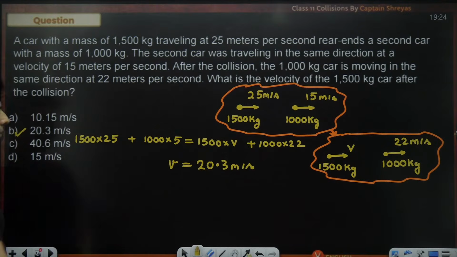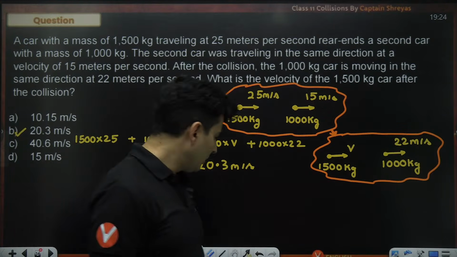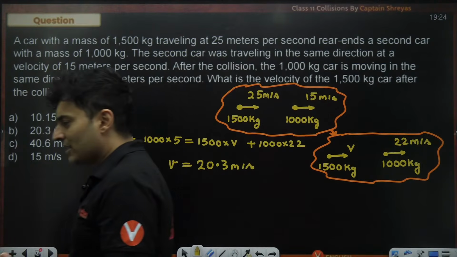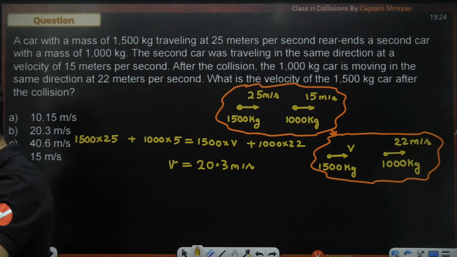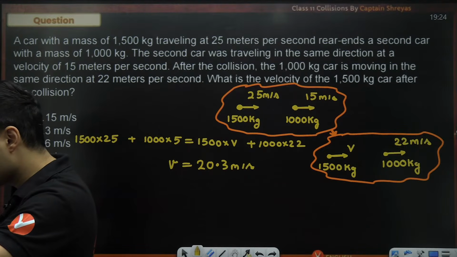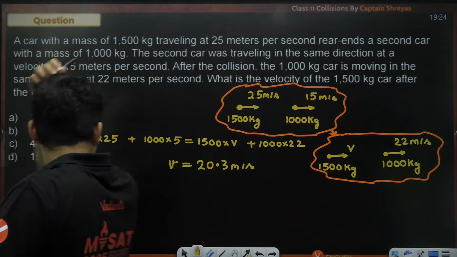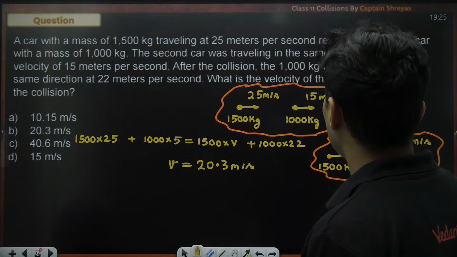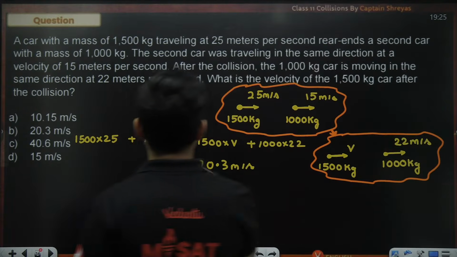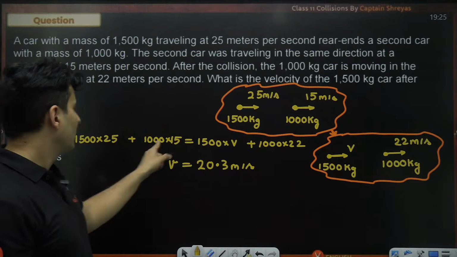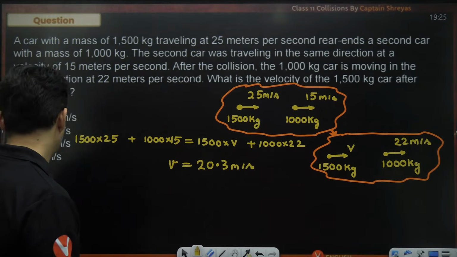Very straightforward kind of thing. Is it right, everybody? M1 V1 plus M2 V2 is equal to M1 V1 plus M2 V2. Yes, perfect. Sir, it is not 5, it is 15. Oh, sorry, I wrote 5. Yes, sorry, this was 15. My bad, 1000 into 15. Yes, thank you so much.